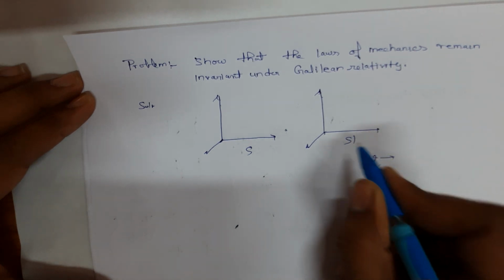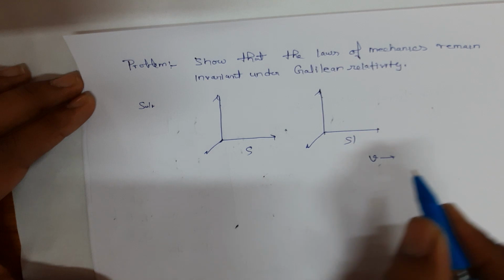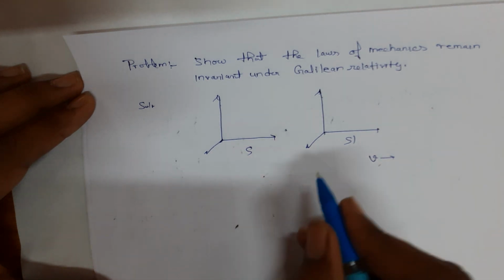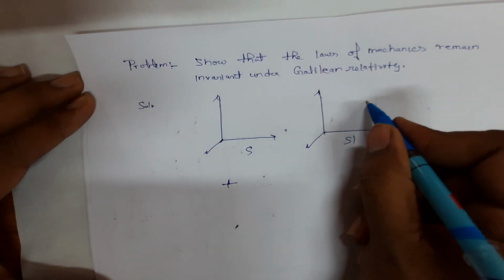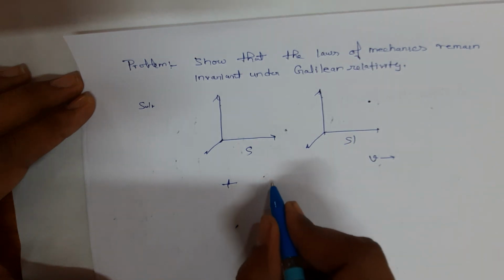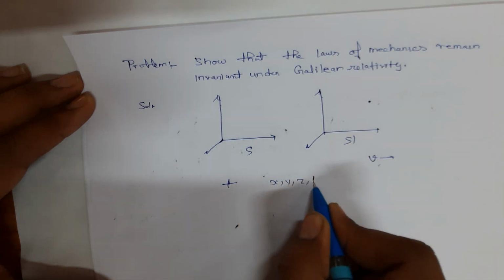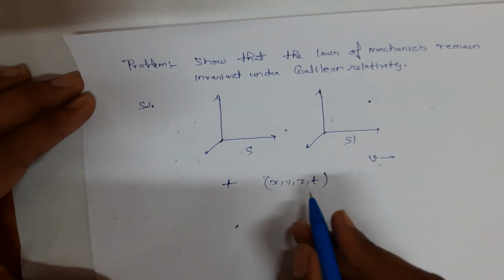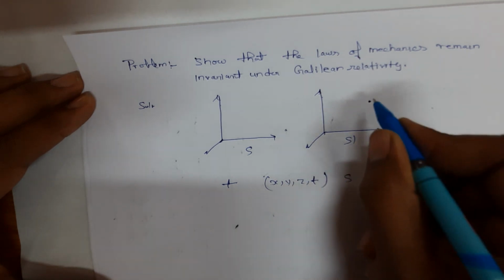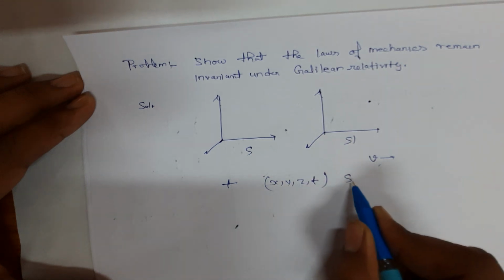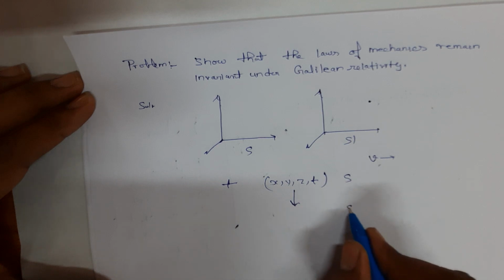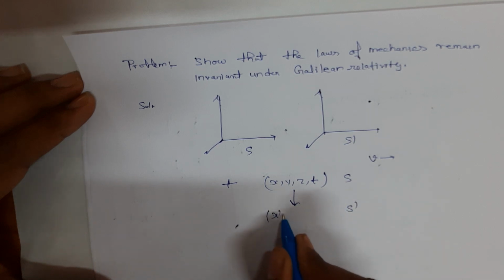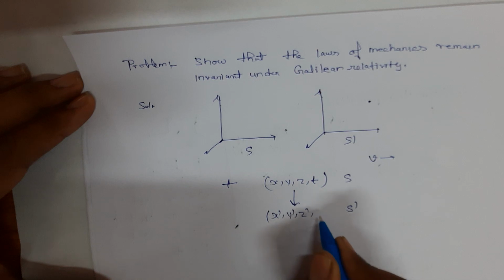Let at any instant t the coordinates of any moving body be x, y, z, t in frame of reference S. Then their corresponding coordinates in the S dash frame will be x dash, y dash, z dash, and t dash.